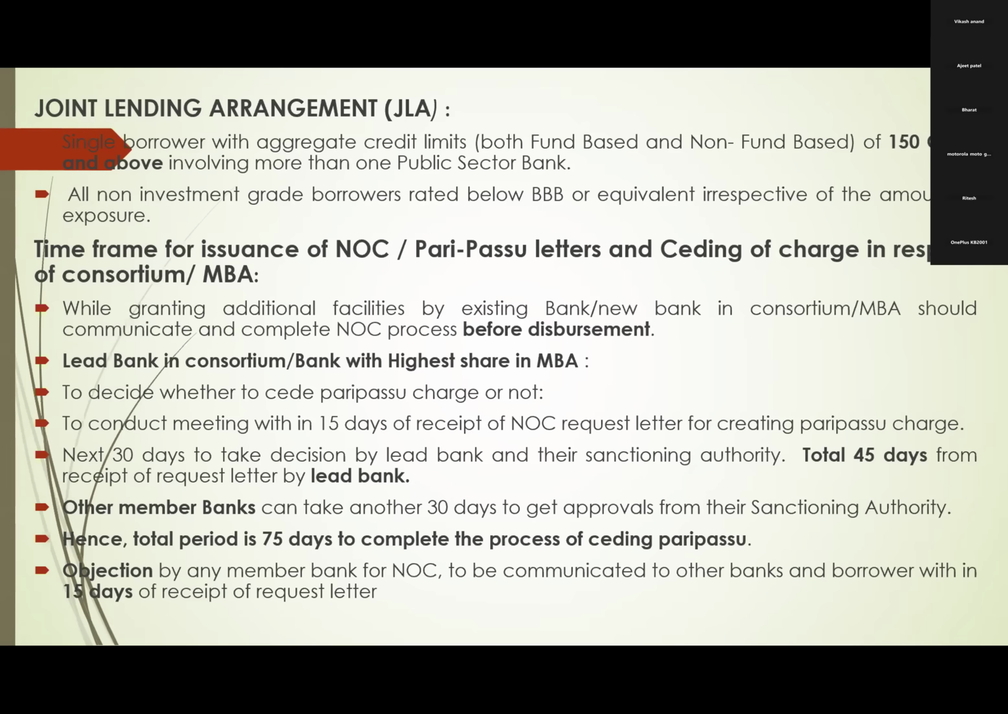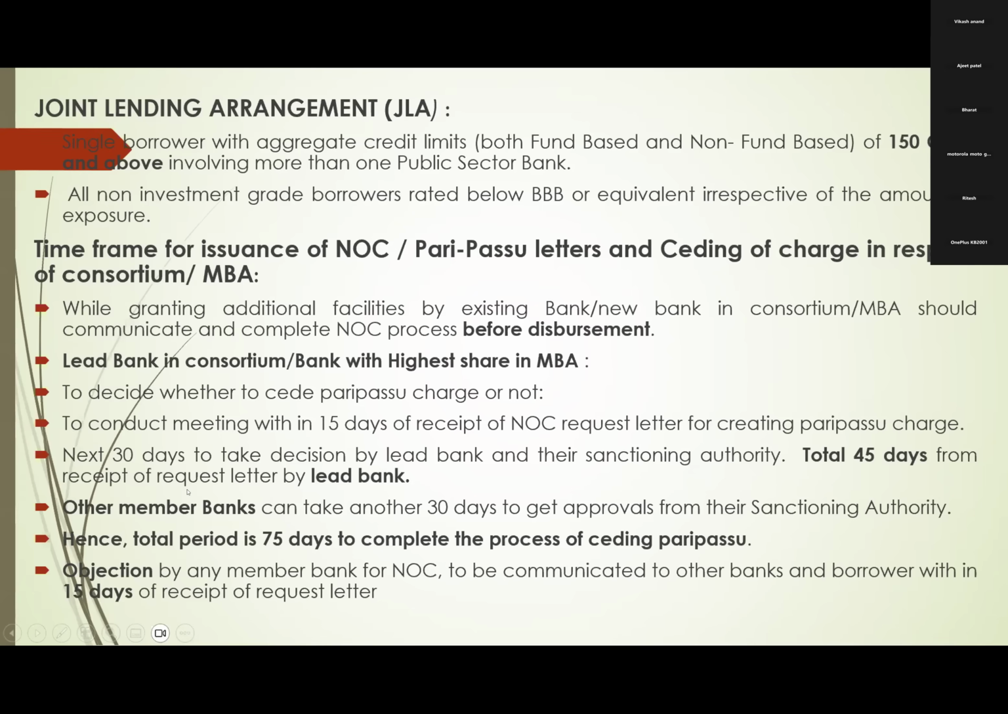Now, if they say yes, we will give NOC, then what will the lead bank do? It will take it up with its head office, the higher office, for sanction of this NOC. For that, 30 days' time is there. So 15 days for convening the meeting and the next 30 days for the lead bank's sanction. Here the total is 45 days. So for ceding pari passu charge, the maximum time for the lead bank is 45 days. And after sanction by the lead bank, what will it do?